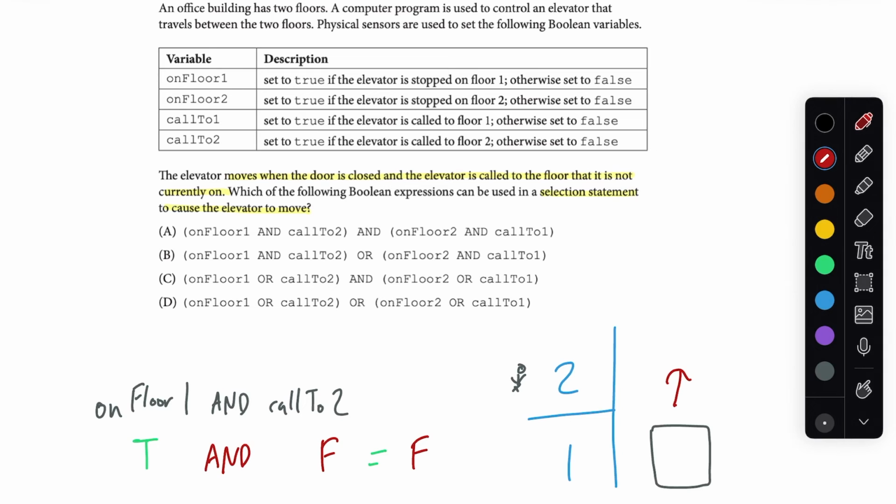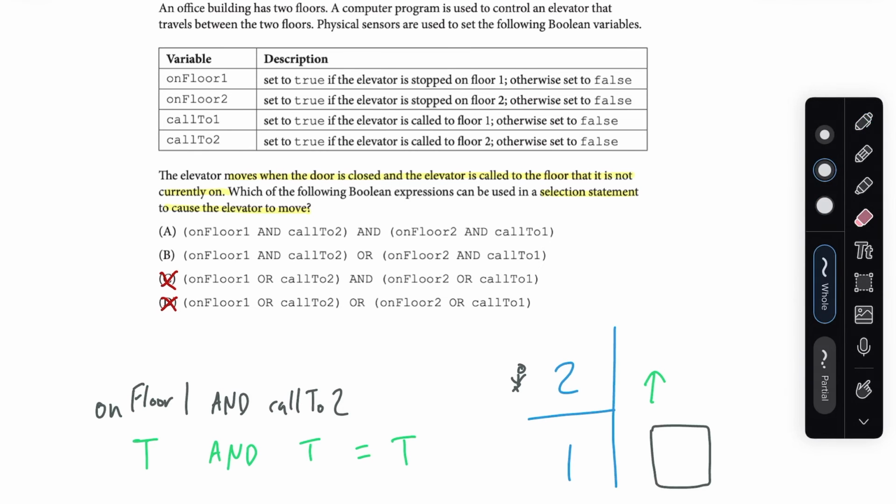So we can go ahead and eliminate answer C and D because they use that or for that first situation. We need an and, such that if it's on floor 1 and this person called it up to floor 2, this would be the elevator is in motion.